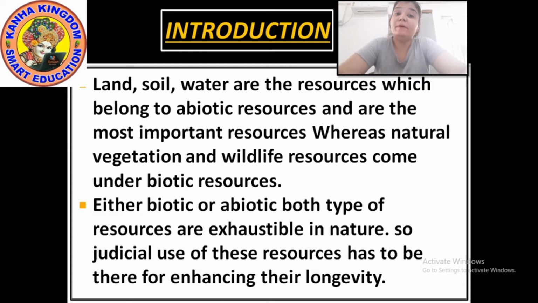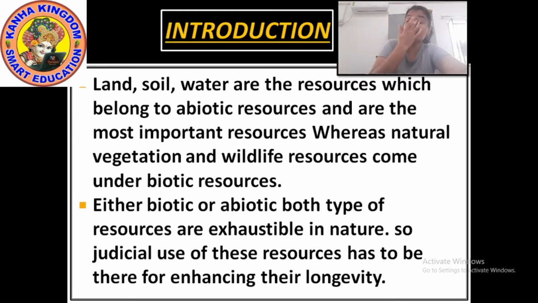Now either biotic or abiotic, both types of resources are exhaustible in nature. Exhaustible in nature means they are being used. So judicious use of these resources has to be there for enhancing their longevity.